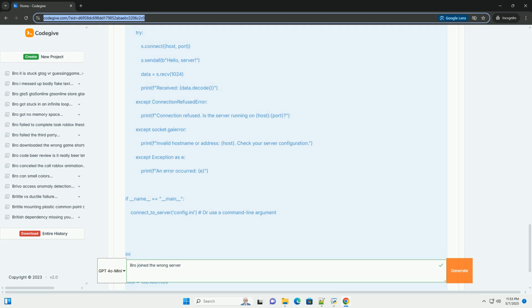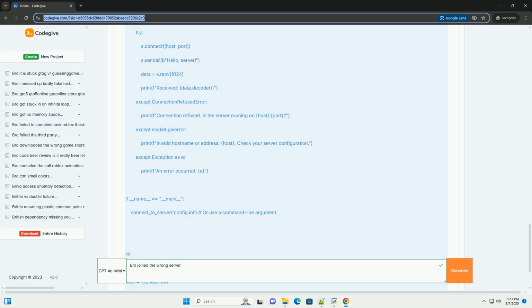Scenario 3, server not running. Problem: the server program, server.py, hasn't been started. Debugging. 1. Verify server process. Check if the server process is running on the server machine. Use commands like ps aux | grep server.py, Linux/Mac OS, or Task Manager, Windows, to check. 2. Start the server. Run the server.py script.